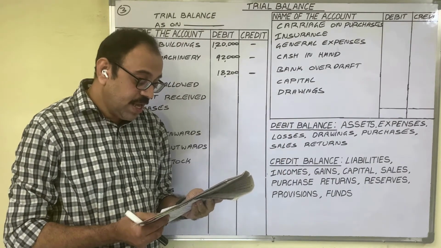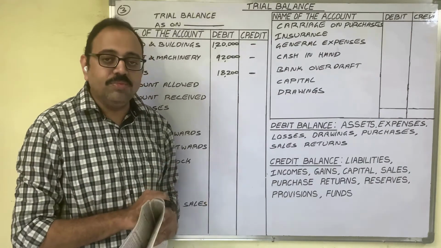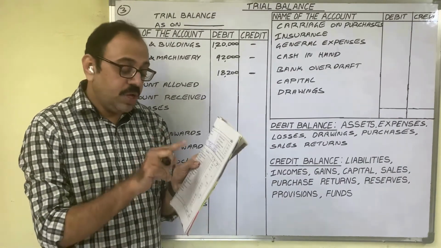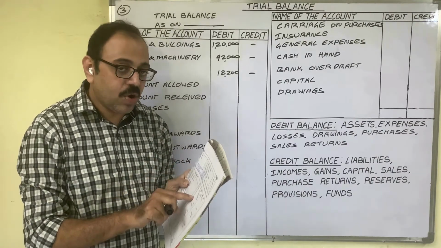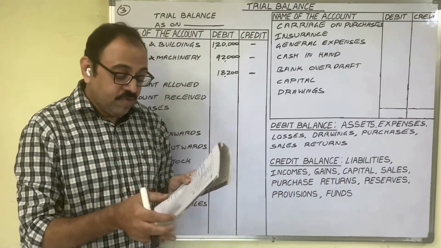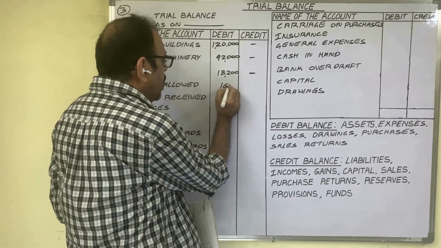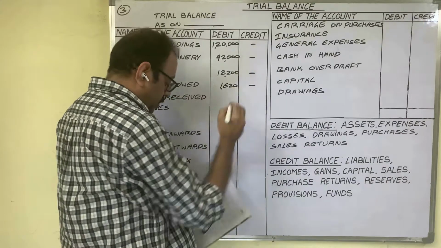But in the question, he has given that amount in the credit column, 1620. Here, the accountant made a mistake. Instead of showing the discount allowed balance in the debit column, he wrote that in the credit column. We have to rectify this mistake now. In the debit column, we have to write the amount, 1620 rupees.